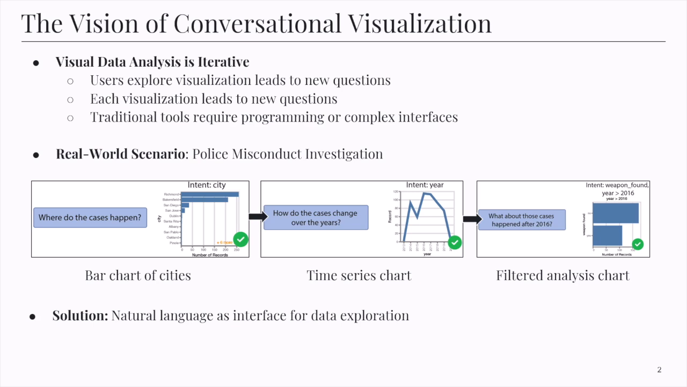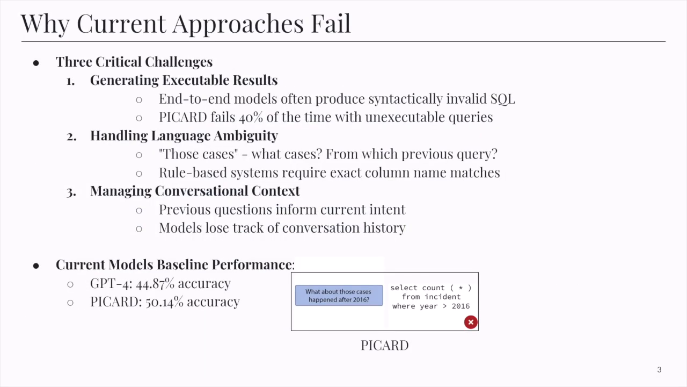And receive a bar chart showing distribution across various cities. Seeing the results, they might then ask how do cases change over years to get a time series chart. Based on that insight, they might also continue with a question, what about cases after 2016? Each question building on previous findings. So the solution here is using natural language as the interface for this exploration, making data analysis accessible to people without programming skills. So why is this problem so challenging?